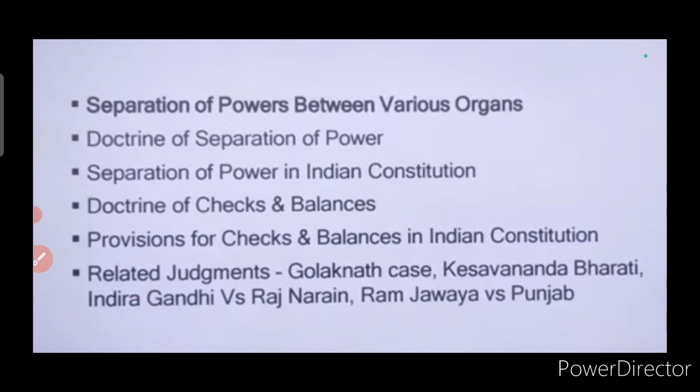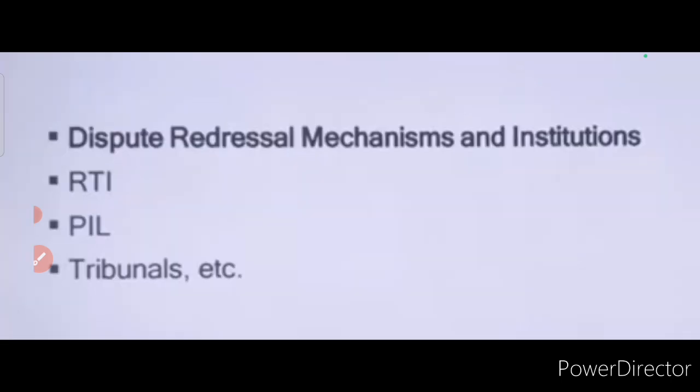So basically, how are the powers separated in the Indian Constitution, then the doctrine of checks and balances, provisions for checks and balances in the Indian Constitution, related judgments: Golaknath case, Kesavananda Bharati, Indira Gandhi versus Raj Narain, Ram Jawaya versus Punjab. Dispute redressal mechanism and institutions. So RTI, Right to Information, then PIL and tribunals, etc.